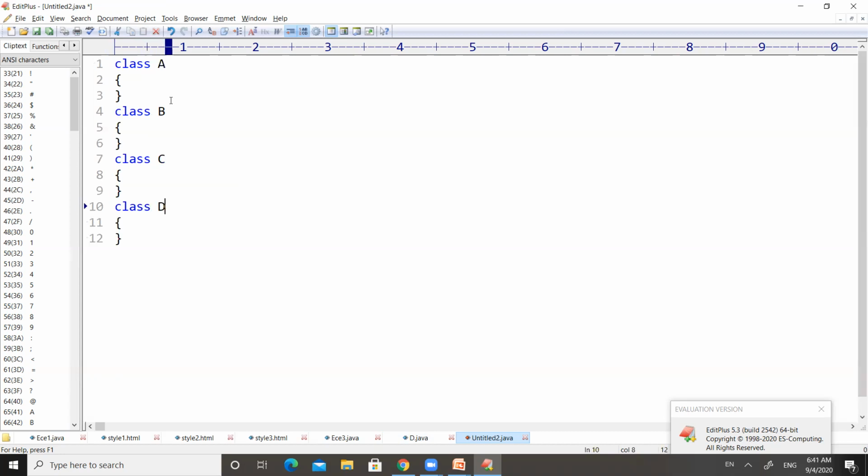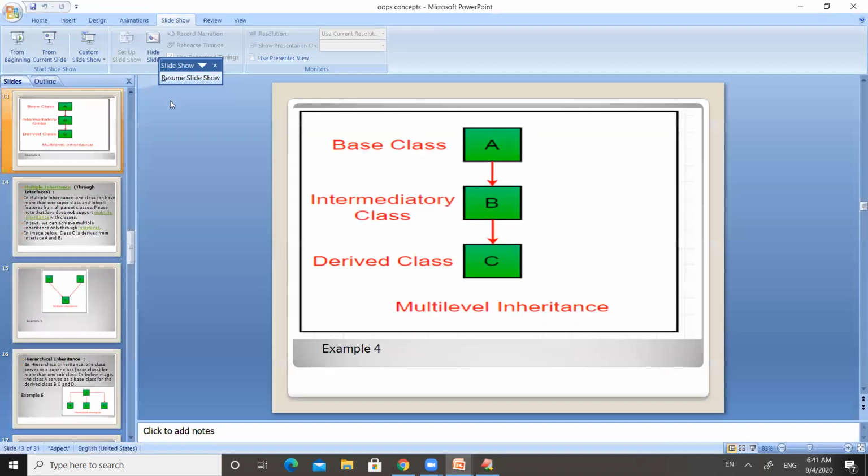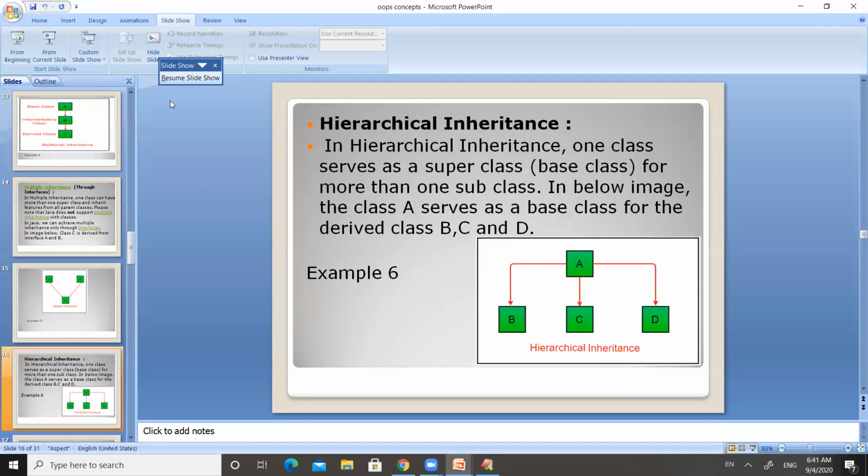So there are four classes. Please recollect what you have seen in the PPT, hierarchical inheritance.